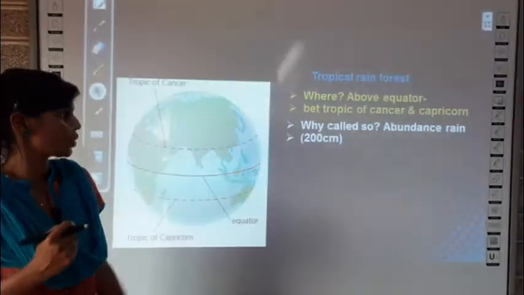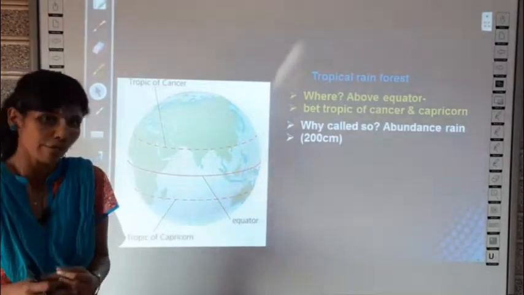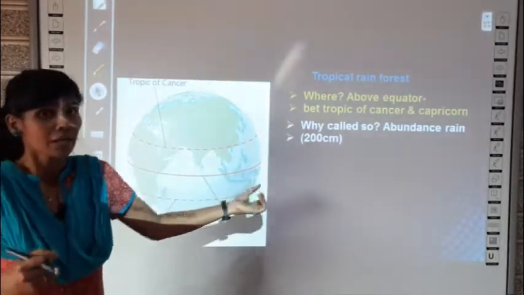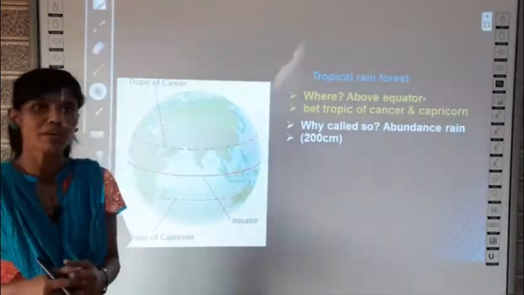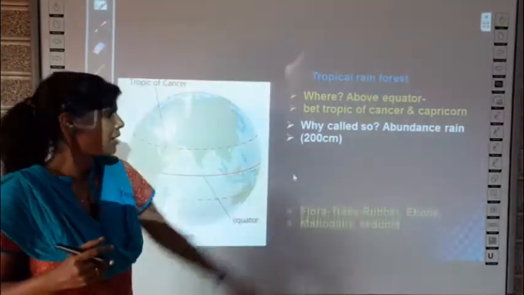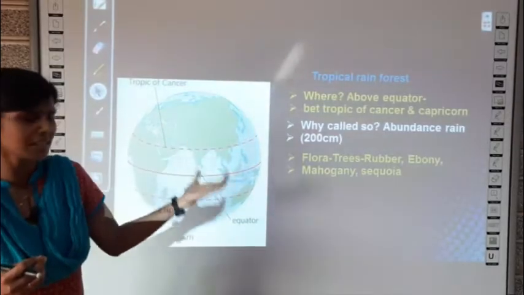As the term suggests, in these places you can find an abundance of rain, which means more rainfall is present in this area. Rainfall of greater than 200 centimeters you can find in these areas, and these forests are called tropical rainforests.